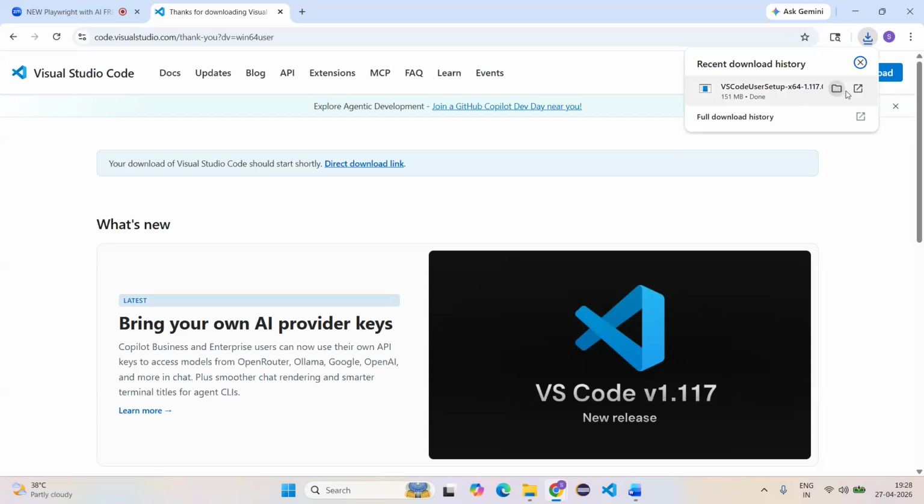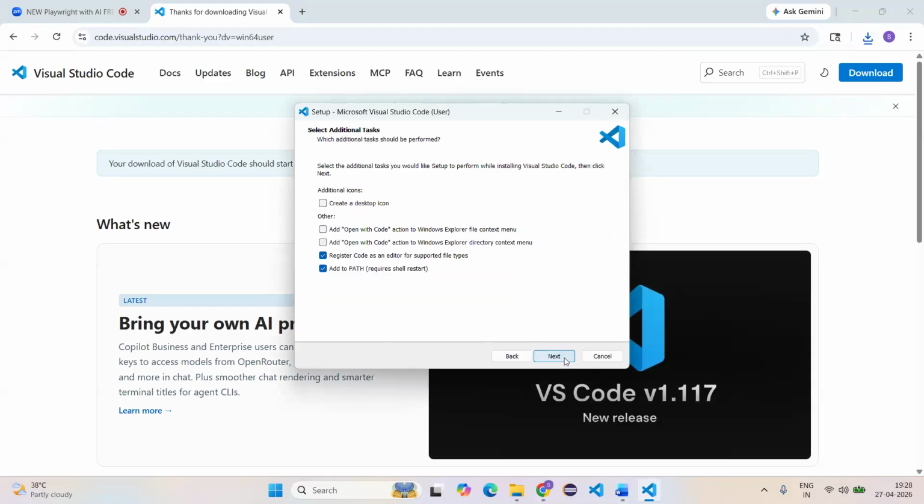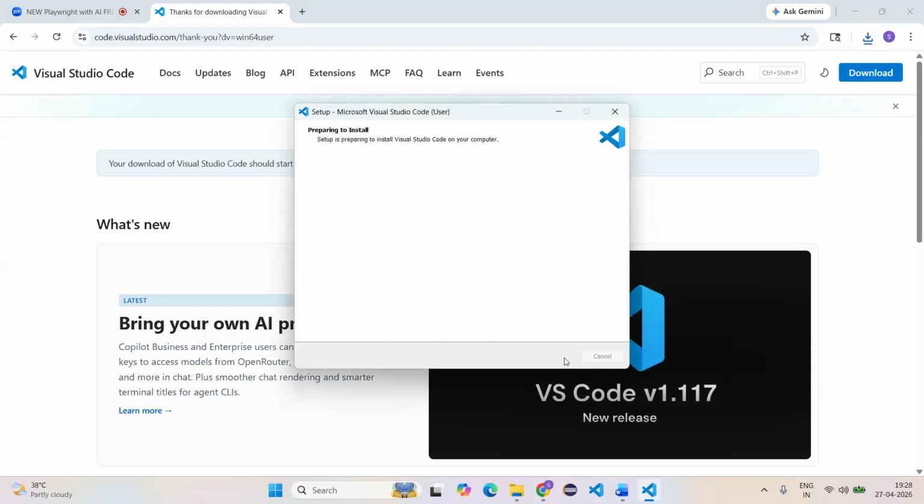See, downloading is done. Go to the second option, open. Click on open here. It will open one pop-up. Here, click on I accept the agreement. Go to next, next again, click on install. It will install the setup, the Visual Studio Code, and Visual Studio Code will open automatically after installation.